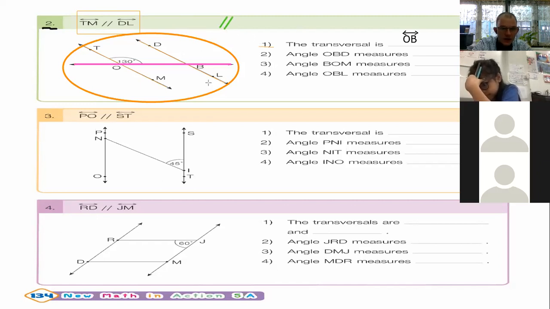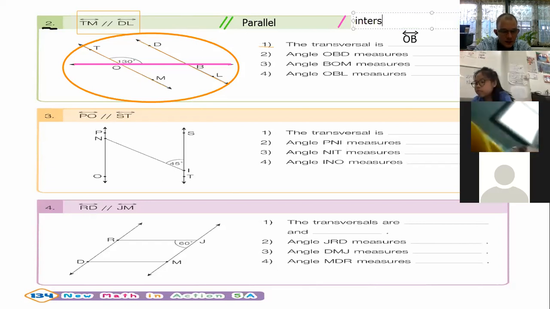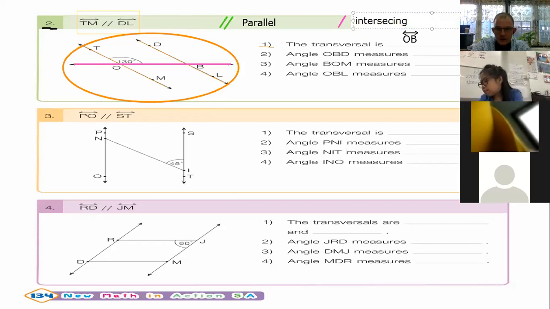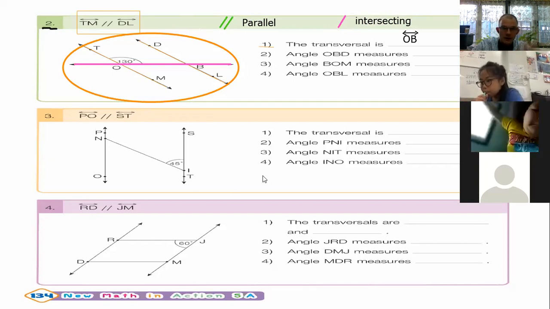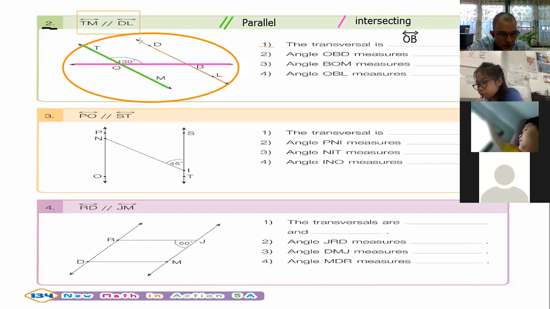When I mark with a green line, it is parallel, and when I mark with a pink line, it is intersecting. So very important, remember, green lines are for parallel lines, pink for intersecting. So let me just do this one, parallel lines here, parallel lines here.